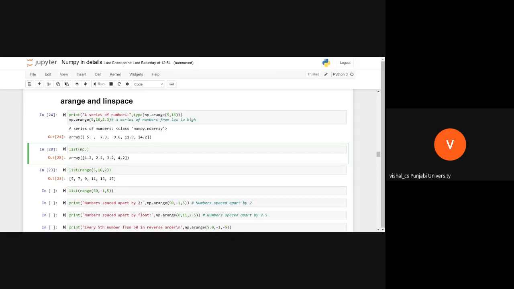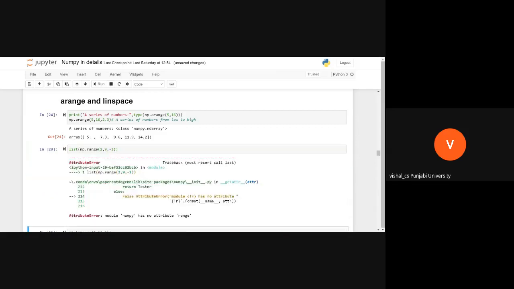np.range, and I will give 2, 3, 2, 9, comma, I will give -1. See what will happen. What are you people doing? This is an ancient proverb: do as Romans do. I wrote np.range and you accepted that.